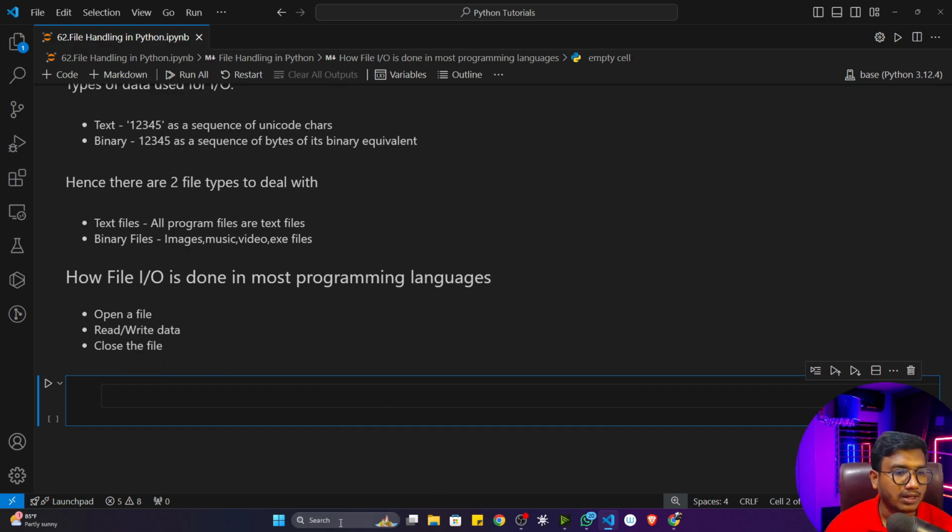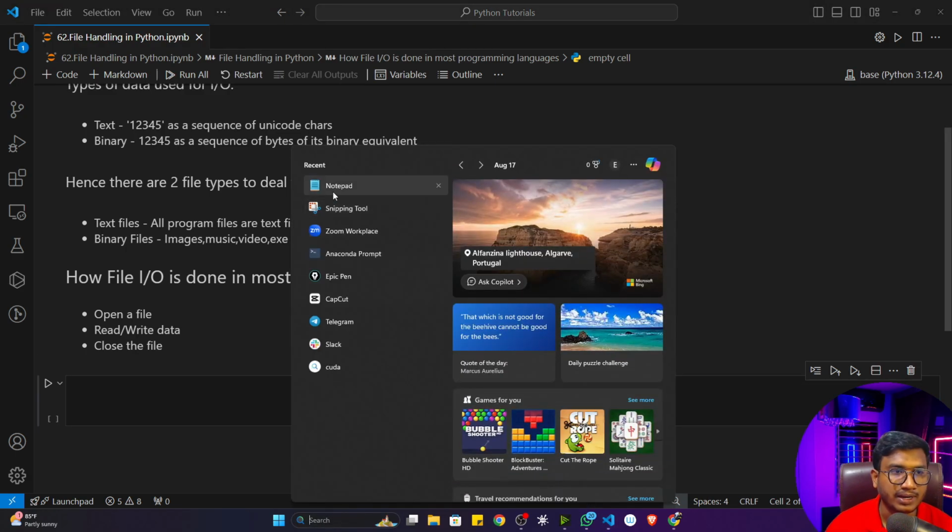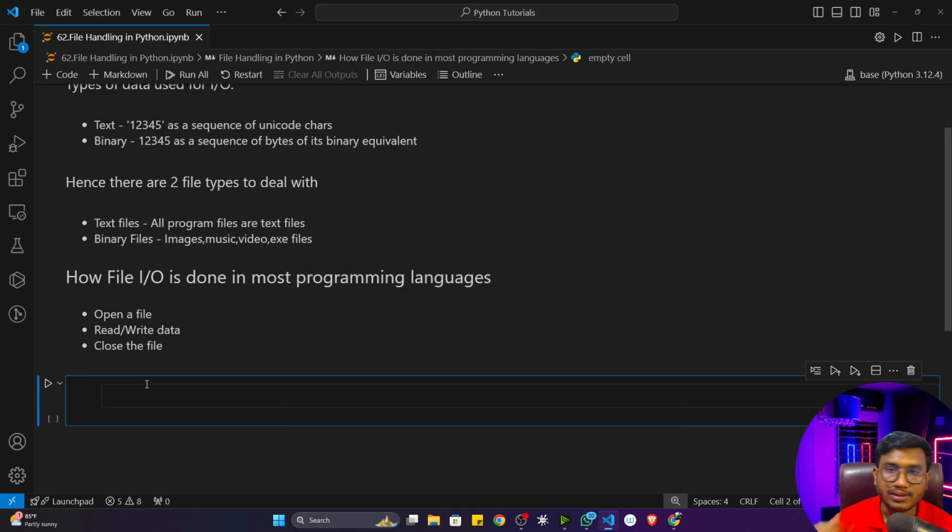Manually, if you want to read any kind of file, what you do is just open it, you read it, or if you want to write something, you write it, and after that you close that file.